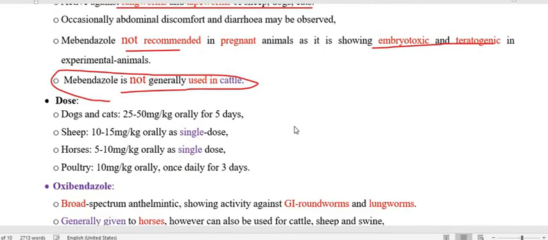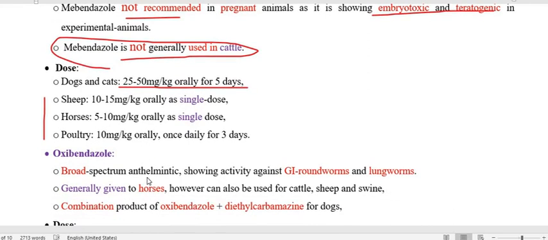And the dose is also the same, 5 to 10 mg in majority of cases. And in dog, the dose is for multiple days, about 25 to 50 mg per kg orally for 5 days, and for the sheep, horse, and poultry it is about 5 to 10 mg per kg body weight. Now we have to go through the oxybendazole.